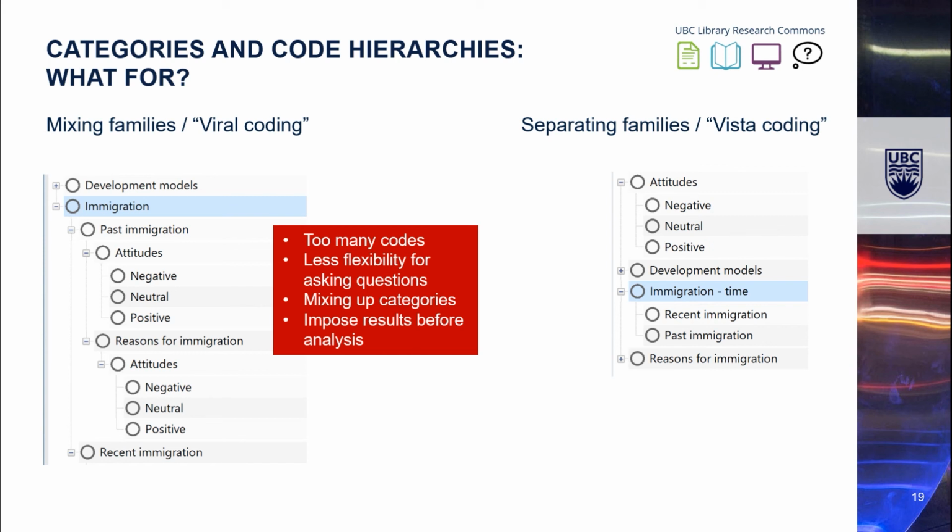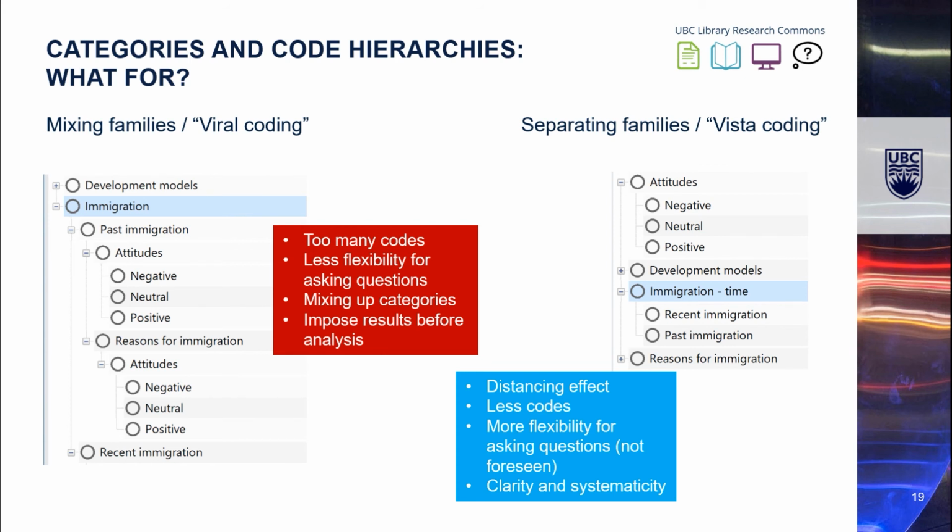On the other hand, if we work with the code list on the right, which separates families or categories of codes and necessitates the application of multiple codes for any relevant data segment, we kind of distance ourselves from what we think might be the emerging intersections of the different code categories, because we can't immediately see the frequencies of segments associated with them until we set up the matrix coding query, or that cross-tabulation of different code families or categories, which is useful to do when we are done coding.